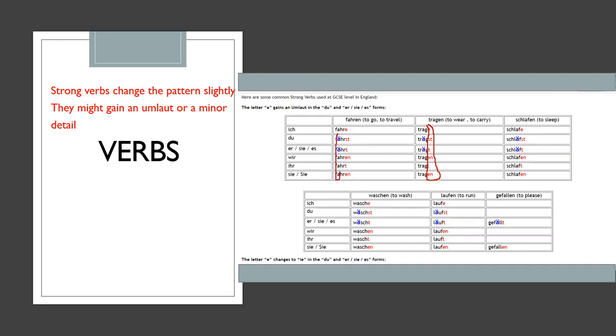As you can see, for fahren, the a gains an umlaut for du and loses the umlaut for wir, ihr, and sie. Same for all of these. So these are some examples of common irregular verbs or strong verbs: fahren, tragen, schlafen, waschen, laufen, and gefahren.